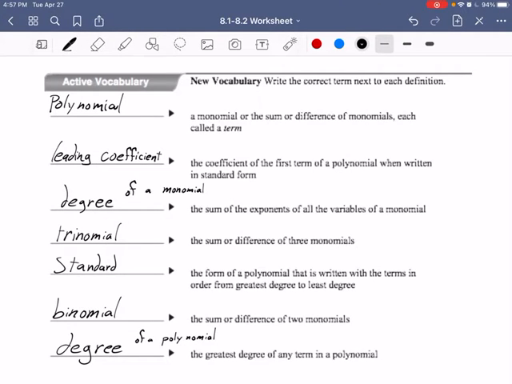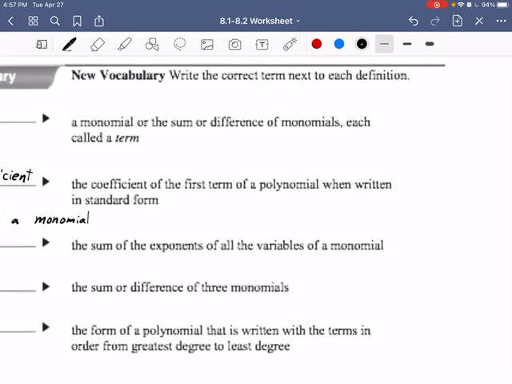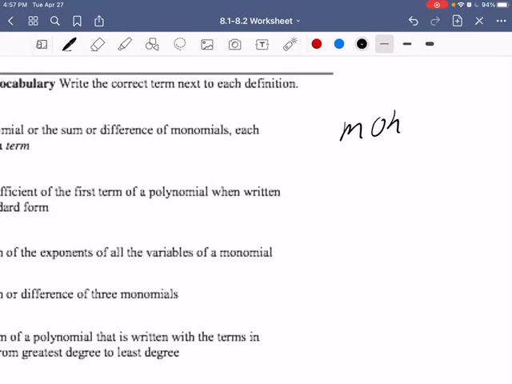A polynomial is a monomial, or the sum or difference of monomials, each called a term. You're like, oh man, what's a monomial? Where did I find out what that is? Okay, a monomial is just like an expression. So a monomial would be like 7x, or even 7x squared, maybe even negative 4x to the fifth. That's one singular expression. Then we talk about binomials.